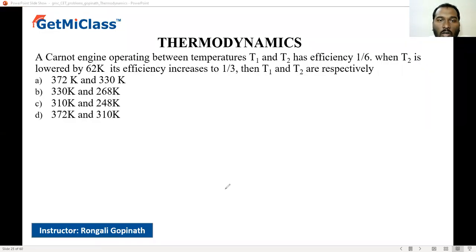A Carnot engine operating between temperatures T1 and T2 has efficiency 1 by 6. When T2 is lowered by 62 Kelvin, its efficiency increases to 1 by 3. Then what are T1 and T2?